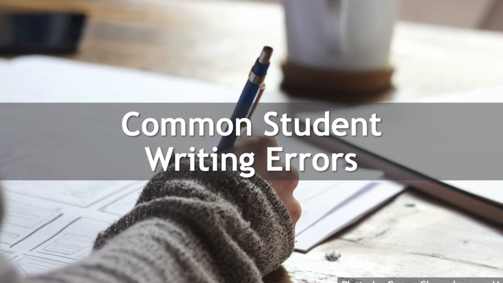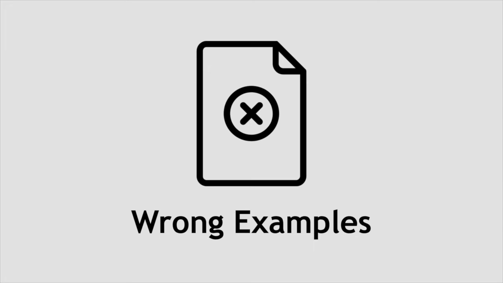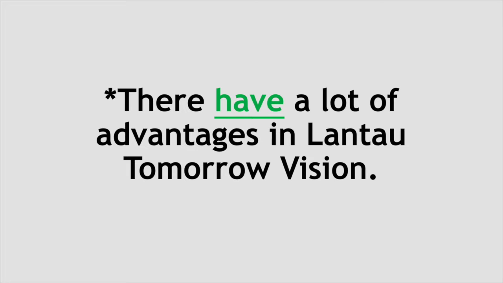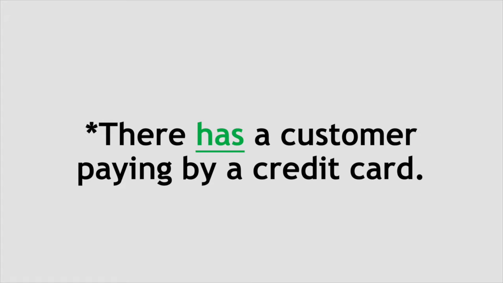"there has" to refer to a similar Chinese expression, 有個咩, such as, first one, "There have a lot of advantages in Lantau Tomorrow Vision." 明日大嶼有好多好處嘅. Or two, "There has a customer paying by a credit card." 有個客用信用卡俾錢咁樣.